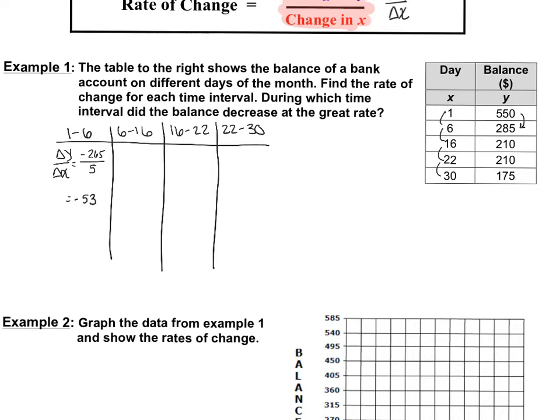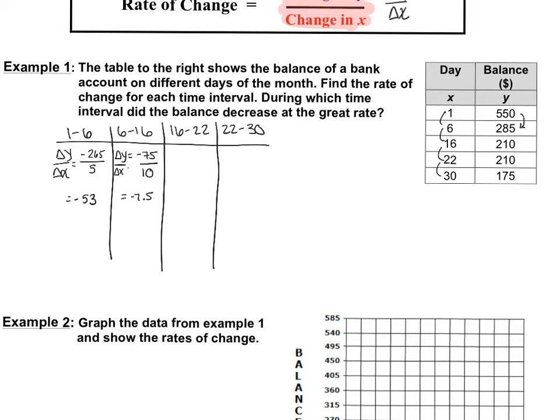Okay, from 6 to 16, our change in y, well, we went from 285 to 210. We dropped 75 over our change in x. 6 to 16, we increased 10, so positive 10. And negative 75 over 10 is negative 7.5.